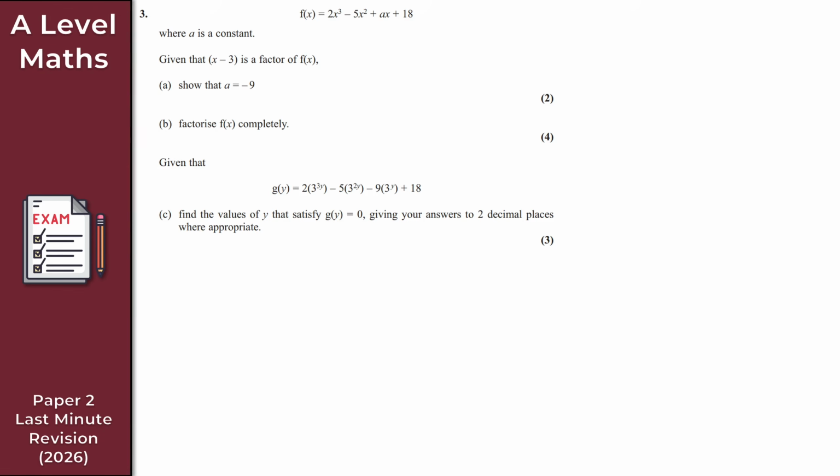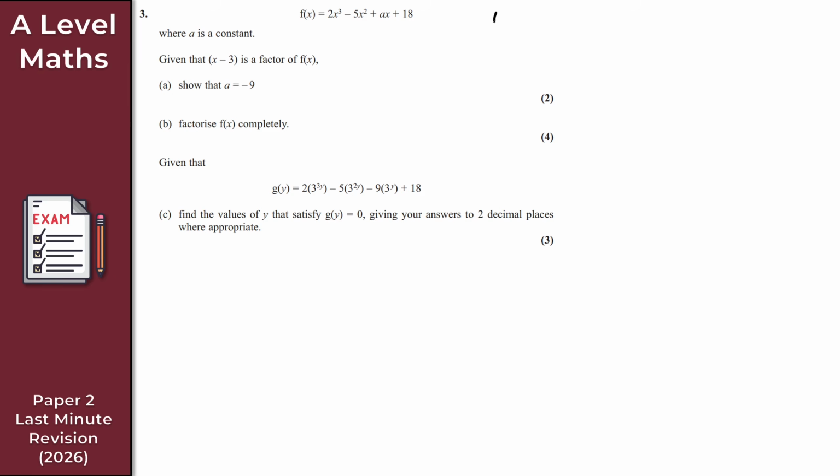So question 3 then brings us to the incredibly dull factor theorem, right? What I'm given here is a function f, which is the following, where a is just a constant. We're then given that x minus 3 is a factor of f of x. So for the first part here, very standard stuff, I just want to show that a is equal to minus 9.